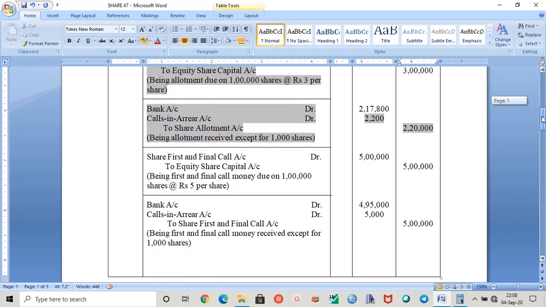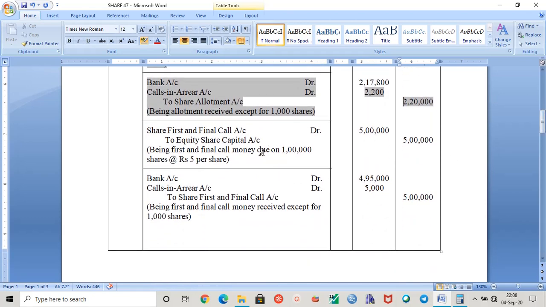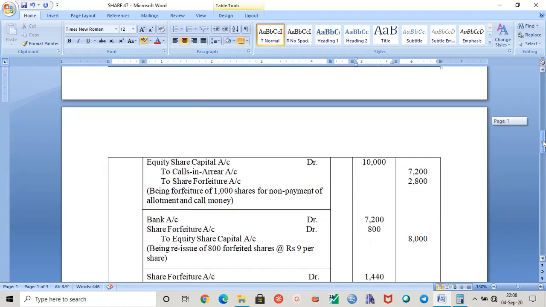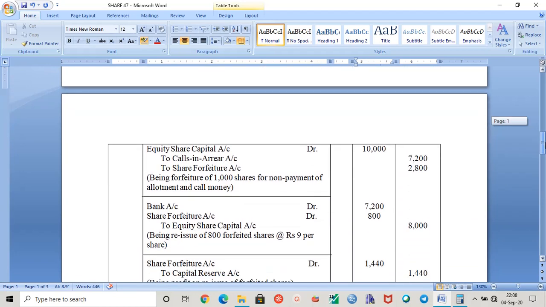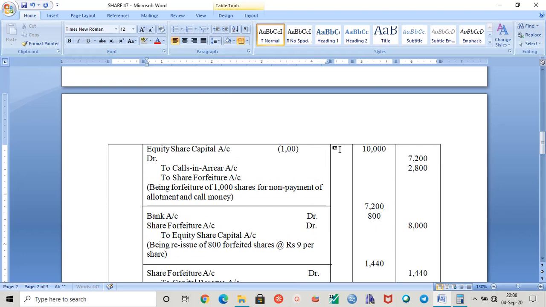Now the share first and final call money will be due, and we will receive this first and final call money excluding 1,000 shares. So 1,000 into 5 will be 5,000. This is your calls in arrear at the time of share first and final call. Now these shares will be forfeited. So 1,000 shares are actually forfeited here. So let me show you.